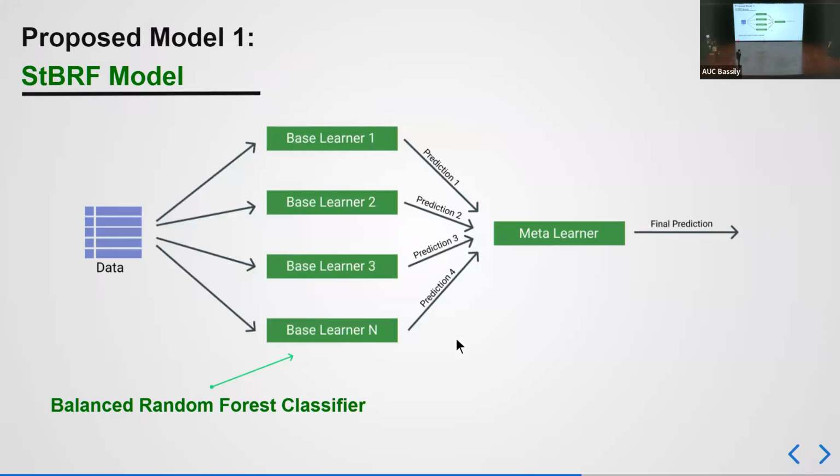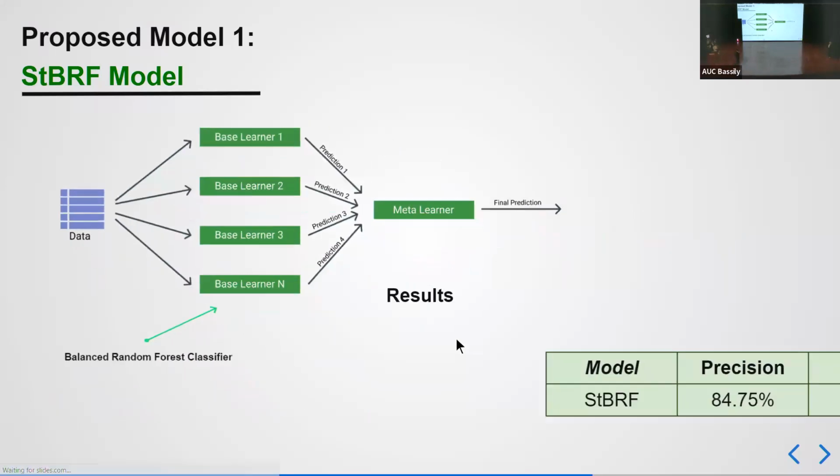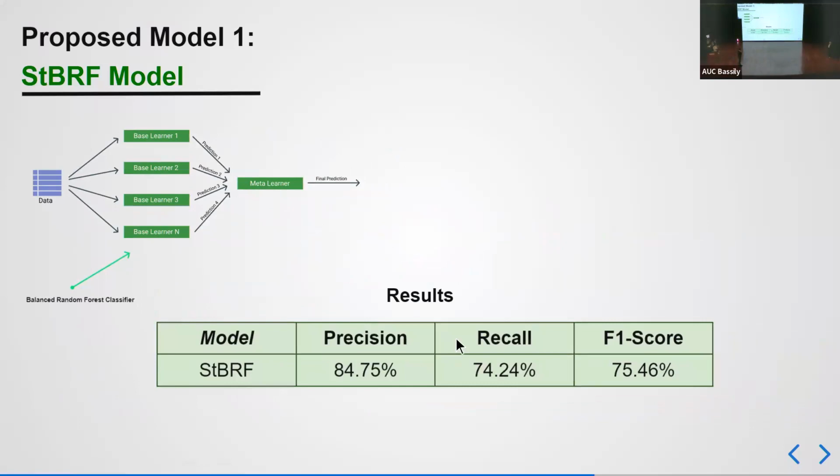So this takes us to our first proposed model, the stacked BRF. Here we have, as the base learners, the balanced random forest classifier that we mentioned before. And this is fed to the meta learner to refine and make a more informed classification. So these are the results of this model. It is not as good as we expected. So this takes us to the next experiment with Nada.